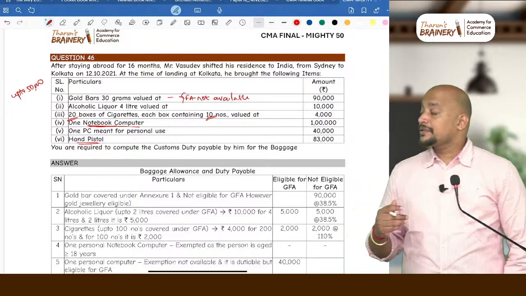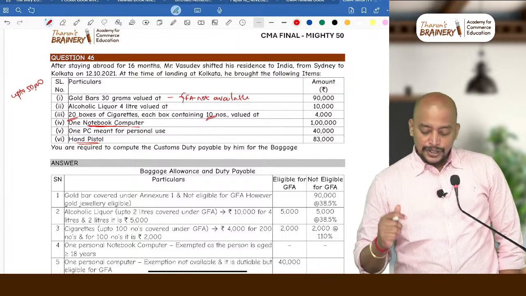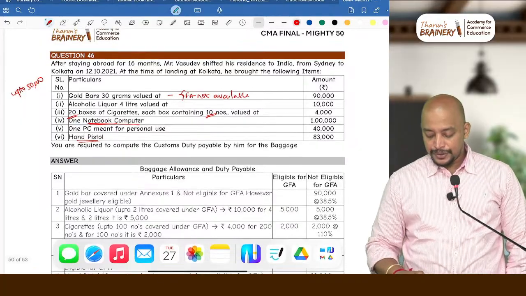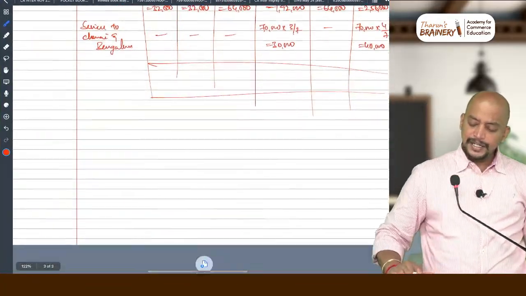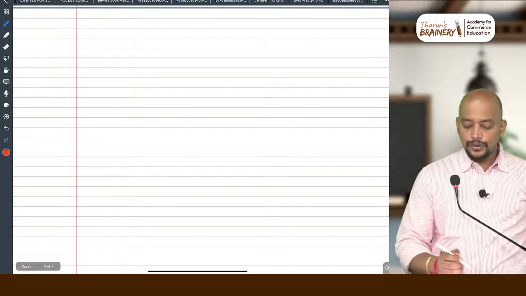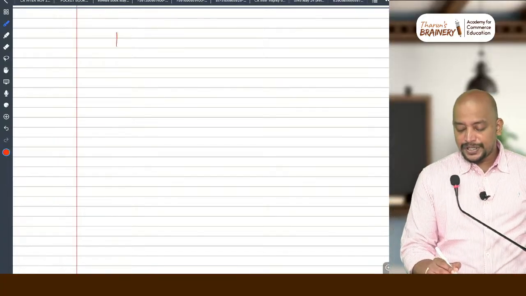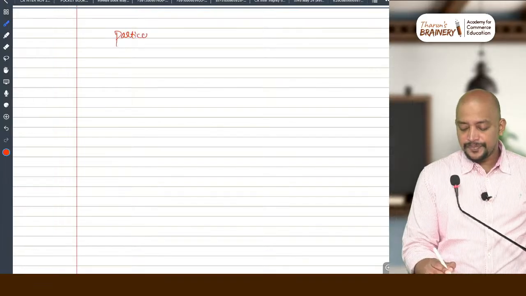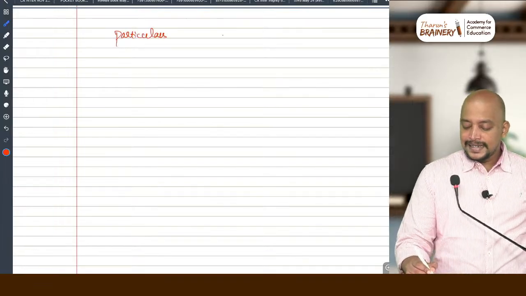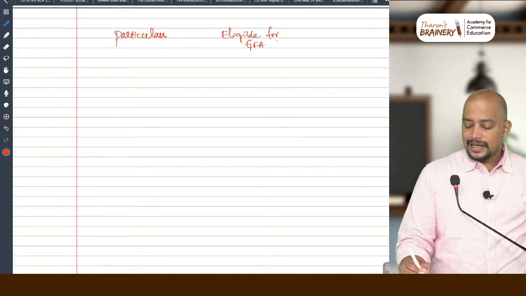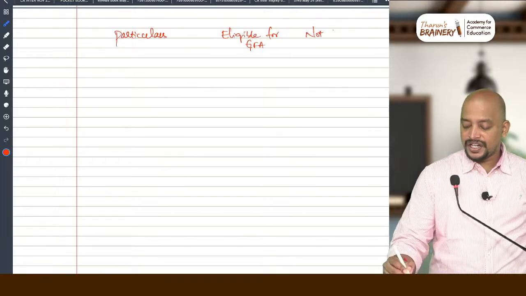Whenever we get a question like this related to baggage, you need to prepare it in a particular format. Okay, so you can just write down in your notebook as to how to present it. Okay, first you need to see particulars, and then eligible for GFA, next not eligible for GFA.